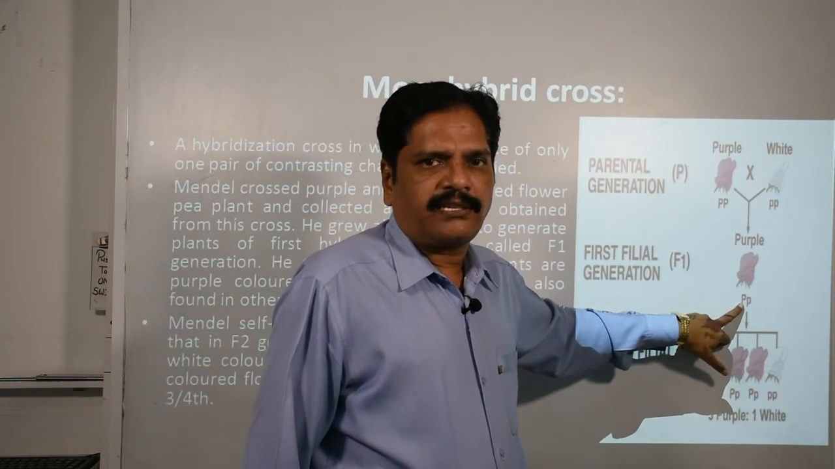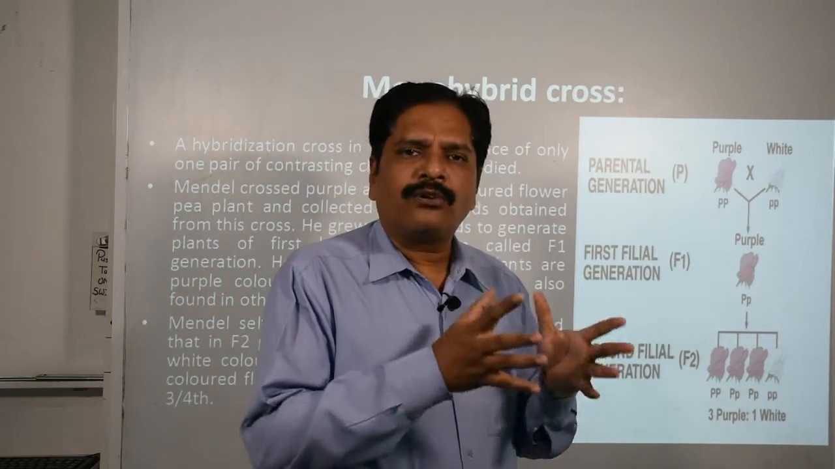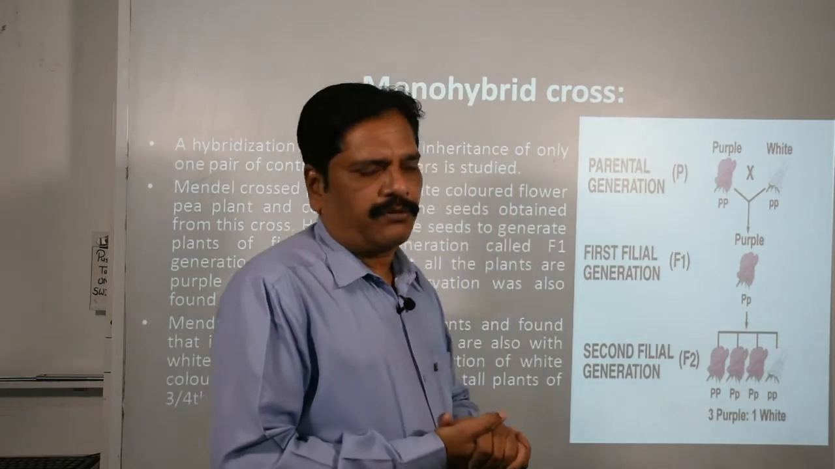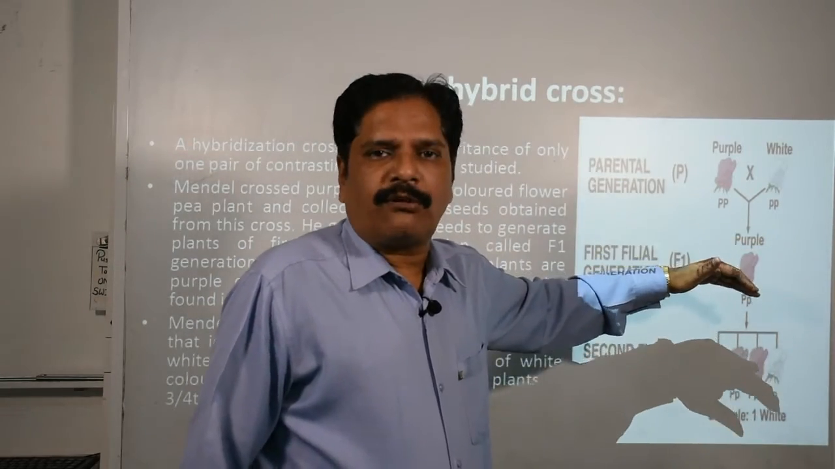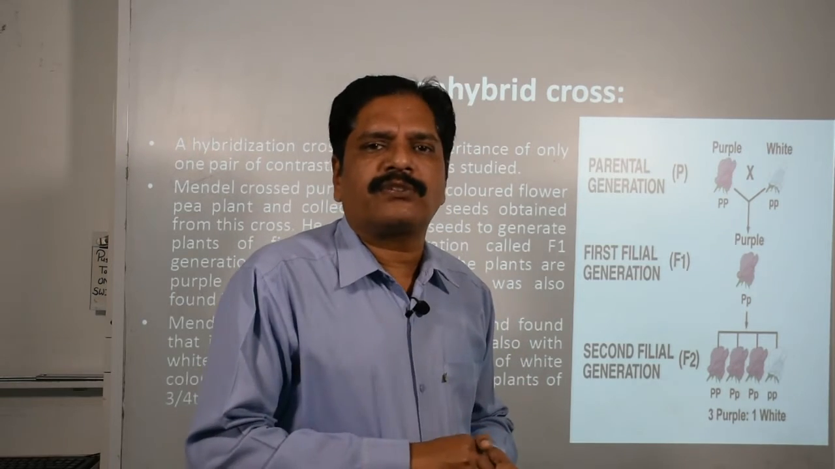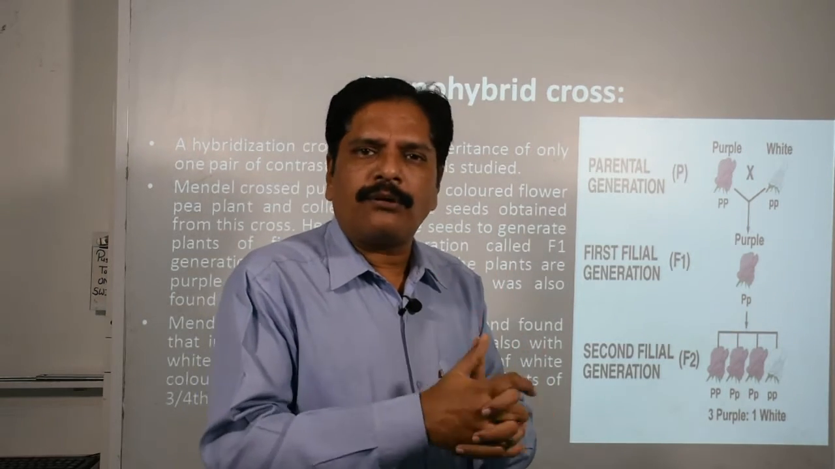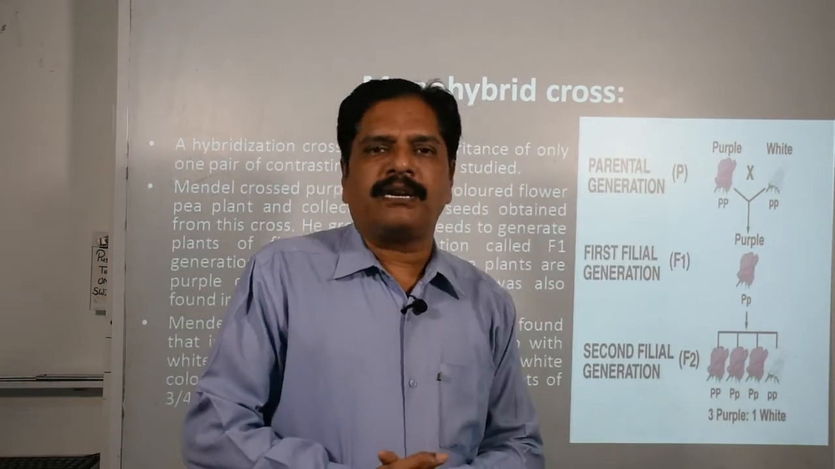It is heterozygous in nature. That means it contains both allelic genes, the dominant as well as the recessive one. Okay, but which character is observed? Only and only the dominant. That means in the F1 generation 100% of individuals will be dominant in nature. That means 100% of flowers will be purple in color.